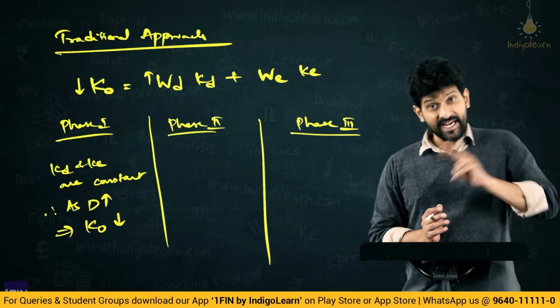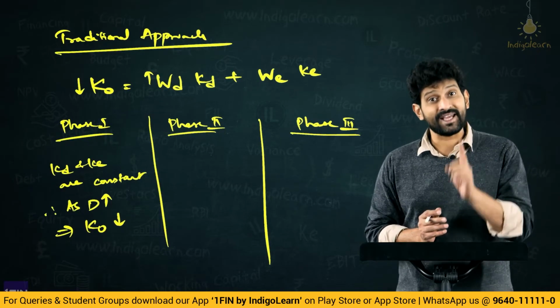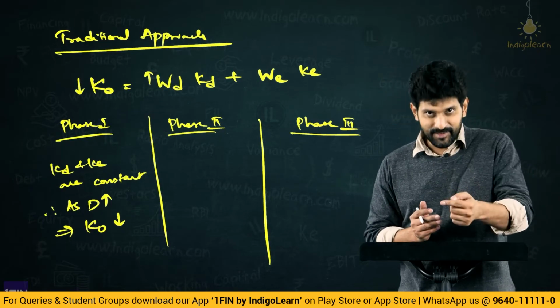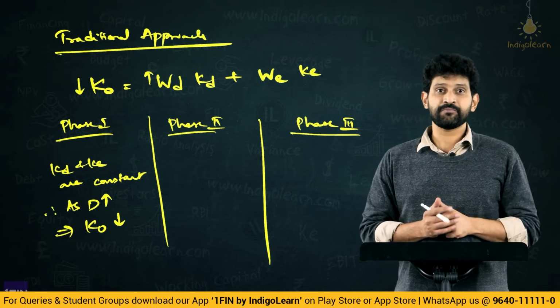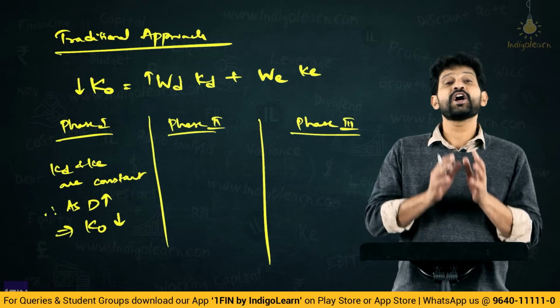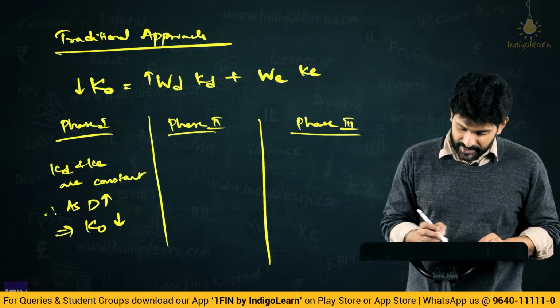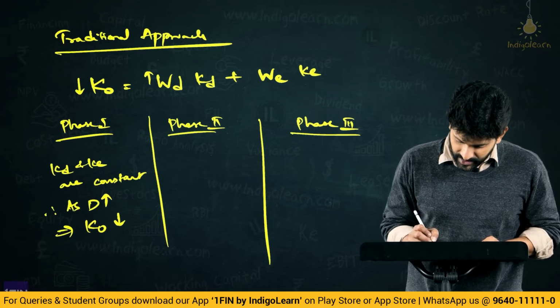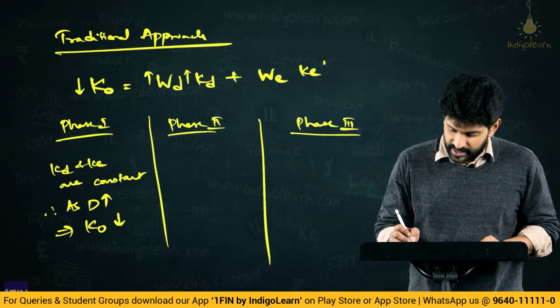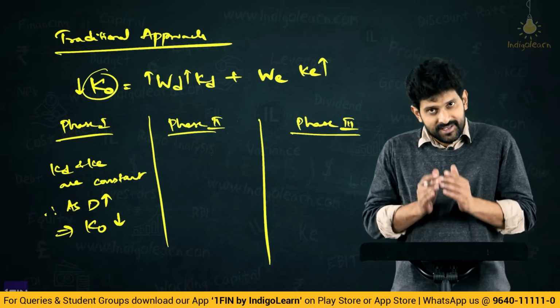Now, the second phase talks about KD being constant but KE changing, similar to the net operating income approach. Now, KE changes by how much? It changes by so much that the overall cost of capital remains constant. Therefore, if the weight of the debt increases here, even KE increases and KO remains constant. This is phase 2.